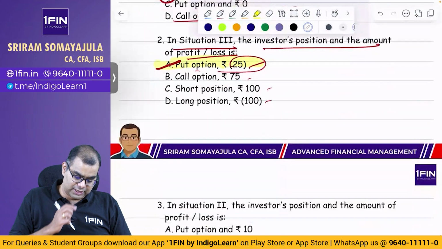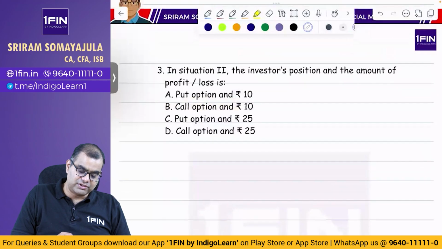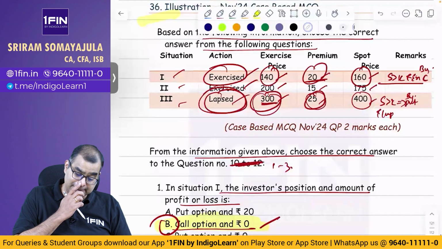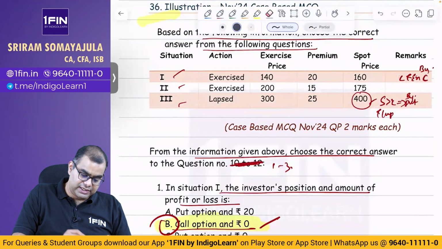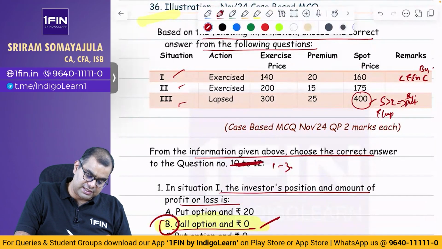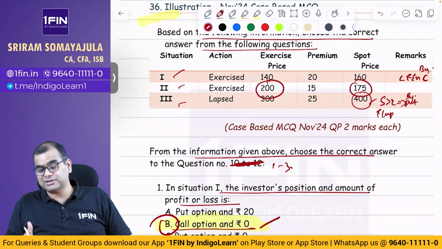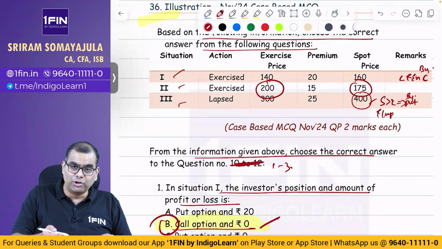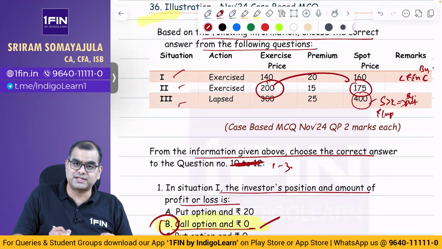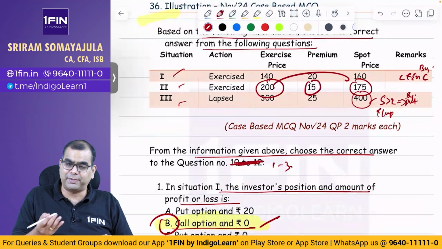Okay. Now let us come to the third situation, or third question, in which second situation? In situation 2, investor's position, amount of profit and loss. What is situation 2? Here they have exercised. Let me clean this up. See, what has he exercised here? Exercise price is 200, spot price is 175. Why will I exercise when spot price is lower than my strike price? Only when I can sell. So when I sell, it is a put. When it is a put, I will make a profit. How much profit will I make? 200 minus 175, which is 25. 25, and the premium is 10, 15, so net is 10. So what is it?